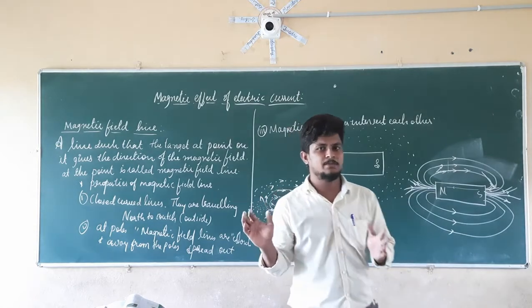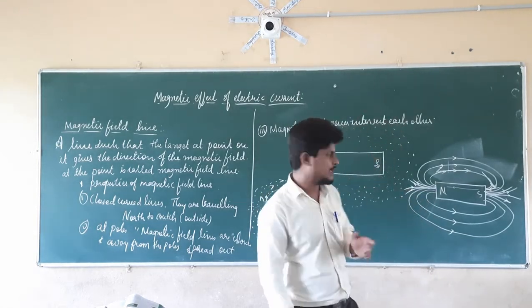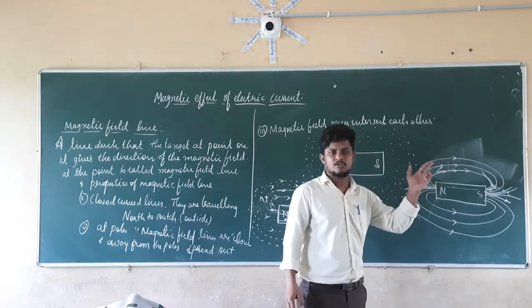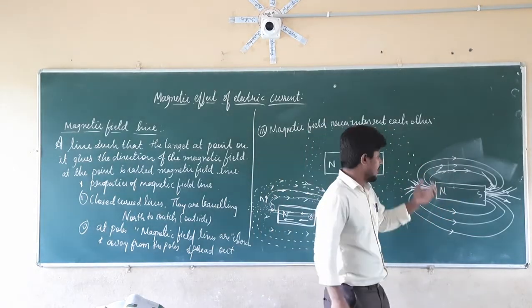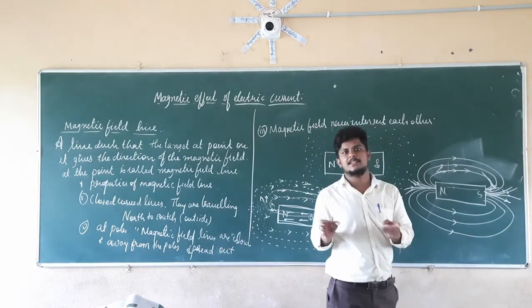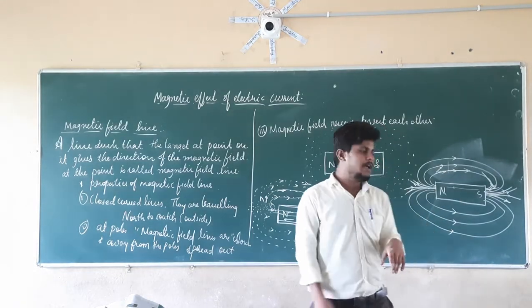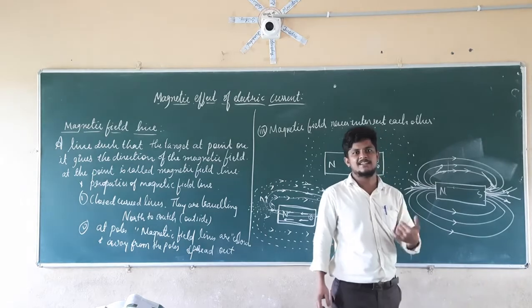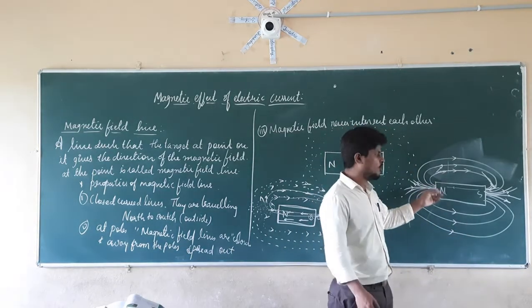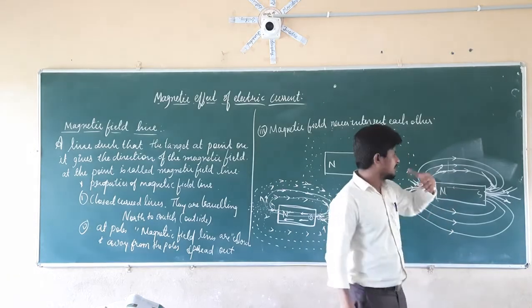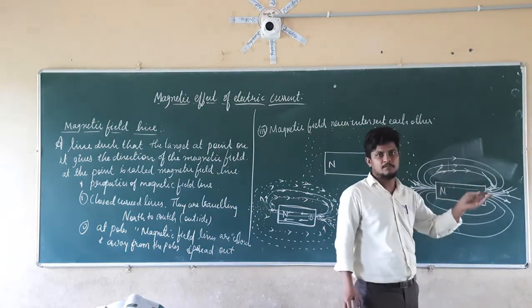Always remember the properties of the magnetic field lines. They travel from the north to the south outside, and inside from south to the north. If the magnetic field lines are emerging, that is the north pole. If the magnetic field lines are entering, that is the south pole. The magnetic field will be stronger at the poles compared to the regions away from the poles.